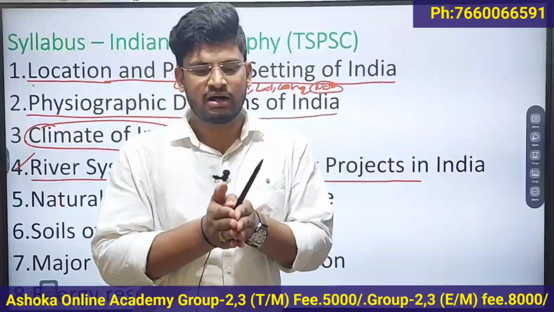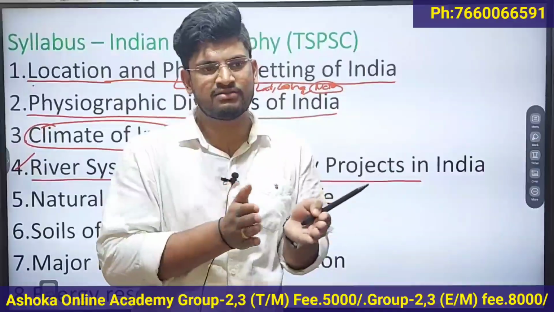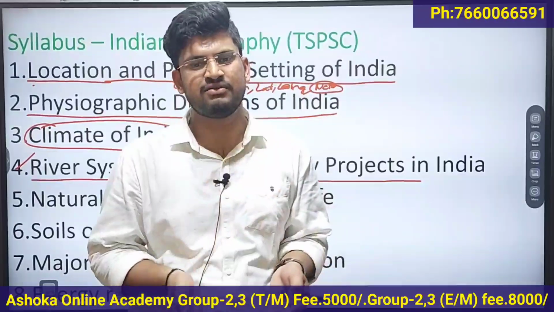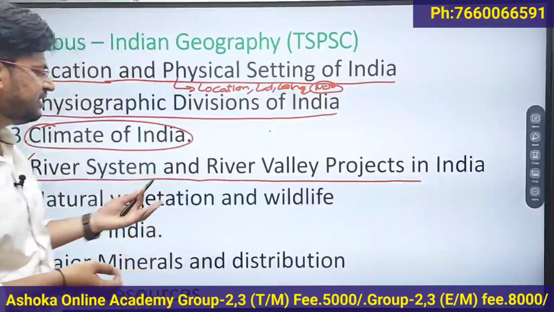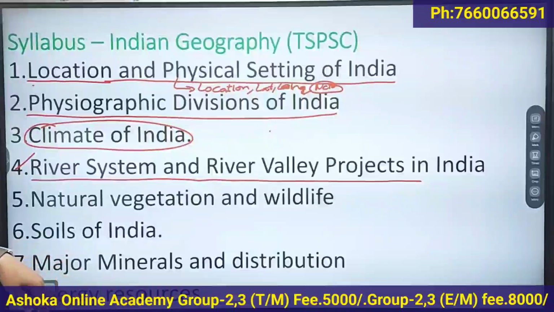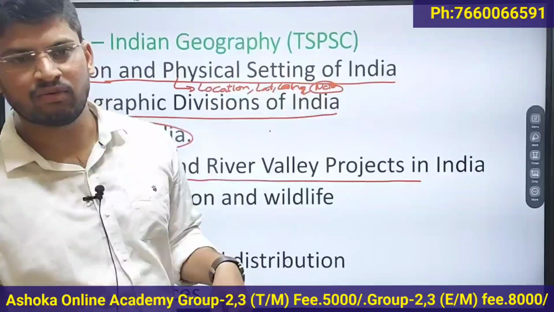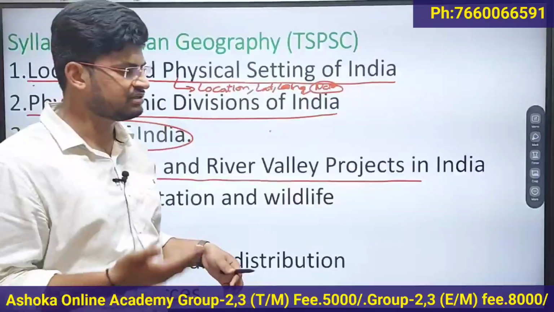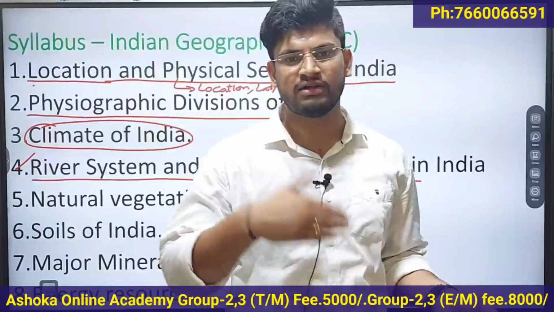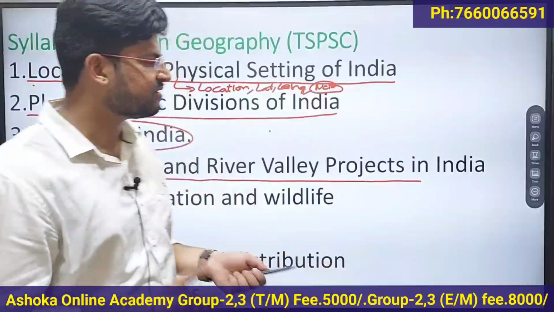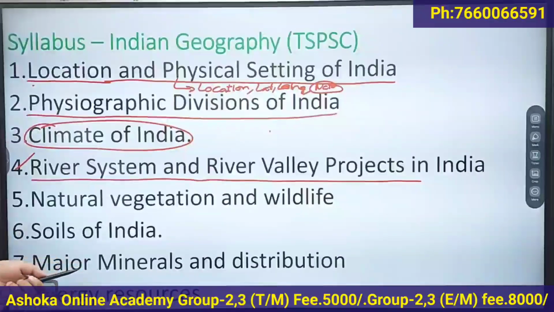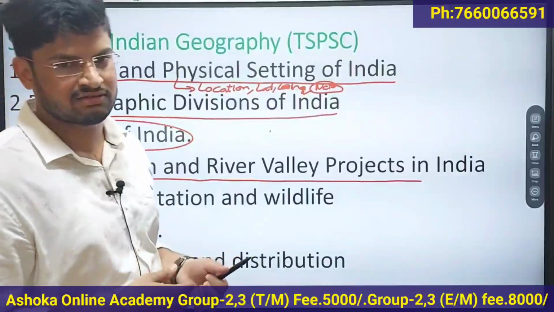You have to differentiate what are Himalayan rivers, what are peninsular rivers, and what is the difference between them. What are the major Himalayan rivers, what are the major peninsular rivers, in which direction they flow, where they move to, where they mix with, whether the river mixes with the Arabian Sea or with the Bay of Bengal, what is the meeting point, what is the originating point of these rivers, and the important river valley projects that are constructed on these rivers.